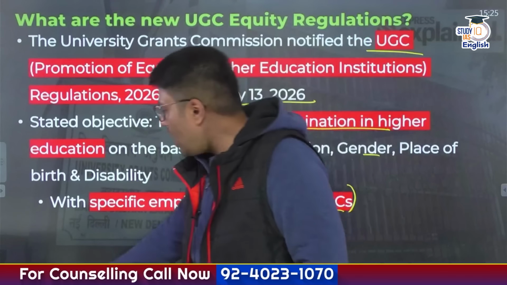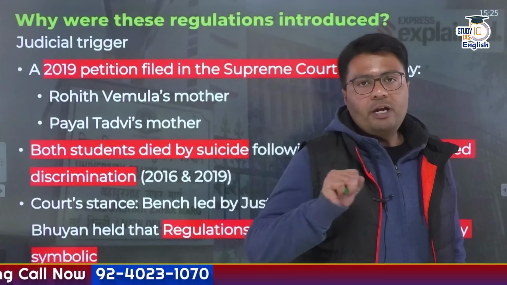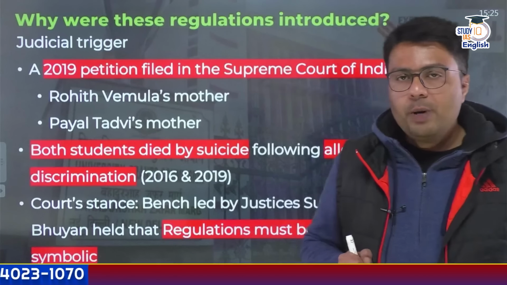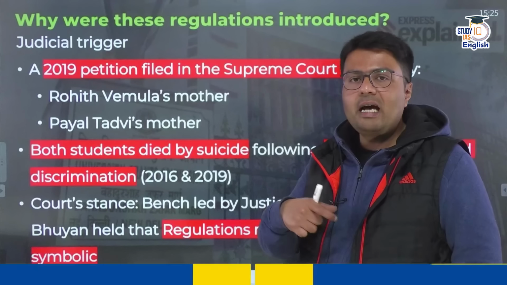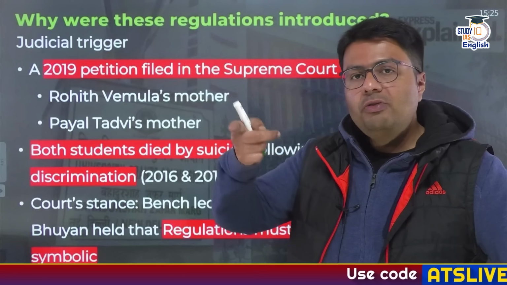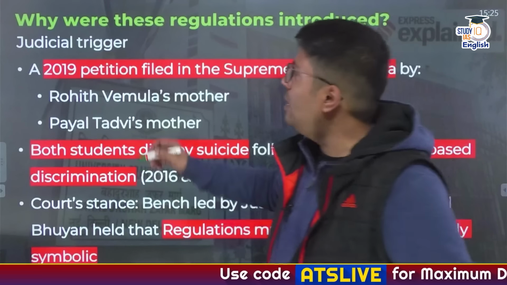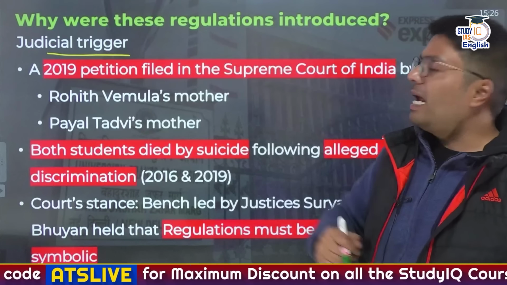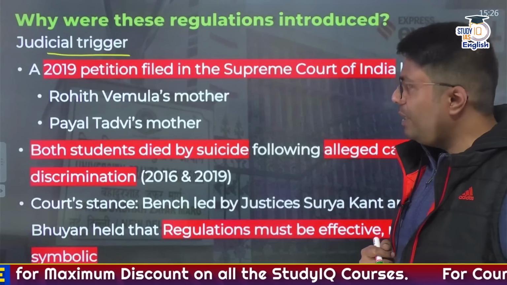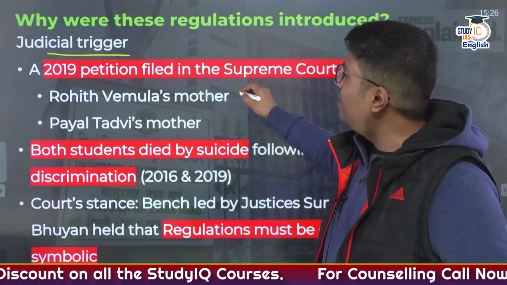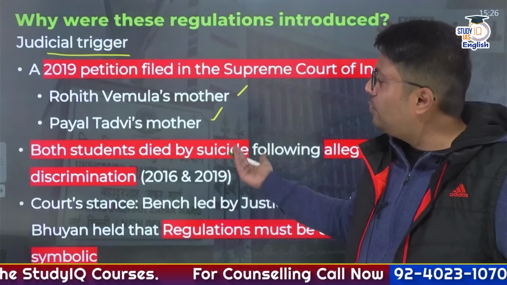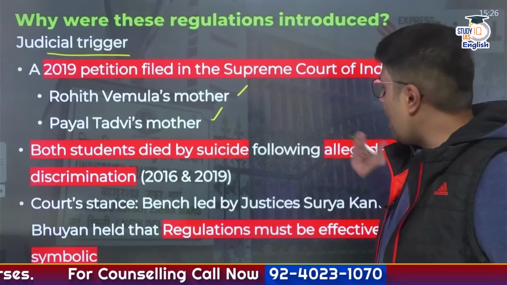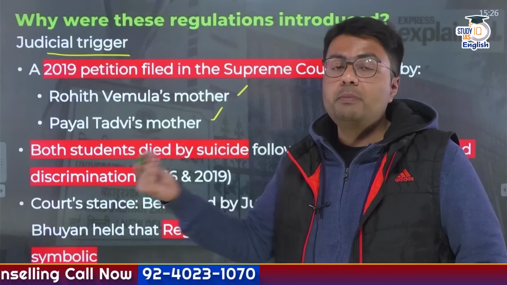Okay. Now, why were these regulations introduced in the first place? You need to understand this was not done entirely on executive volition. Rather, the trigger of these regulations was judicial orders. In 2019, a petition was filed in the Supreme Court of India by the parents of Rohit Vemula and Payal Tadvi, and both of these students actually died by suicide after they alleged that they had faced caste-based discrimination